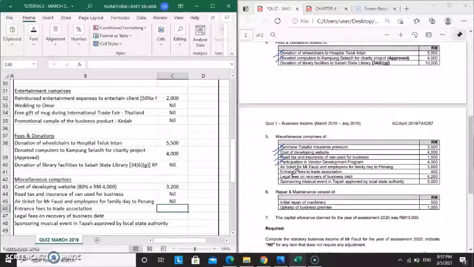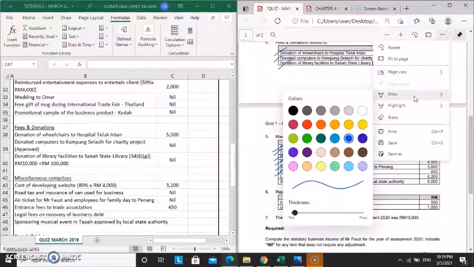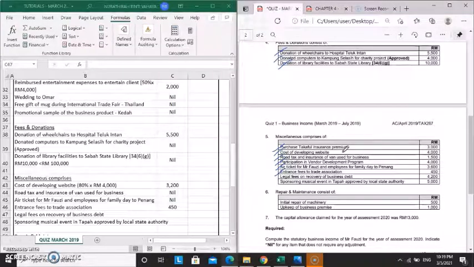Next, entrance fee to trade association. This is initial, so we have to add it. We have to add back here, amounted to 450 ringgit. Okay, the next item is legal fee on recovery of business debt. This is allowable expenses. So it is supposed to be in SOPL. It is already deducted in SOPL. Therefore, we just record it here as nil.